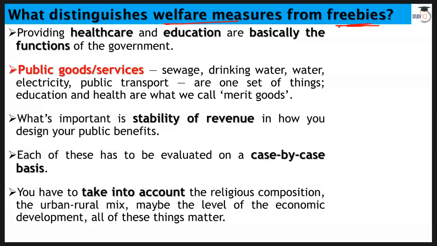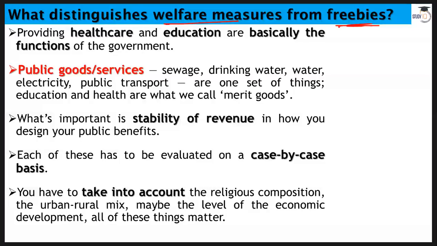Healthcare and education are basically the functions of the government. We cannot have our own roads, right? We cannot have our own schools where our kids can go. So these are the things that government should do. If government is providing healthcare and free education, then this is something that we need. But what we need more is good quality, best quality things. So if government is providing all these basic things as well, then it's not a freebie, it is a welfare measure, of course.